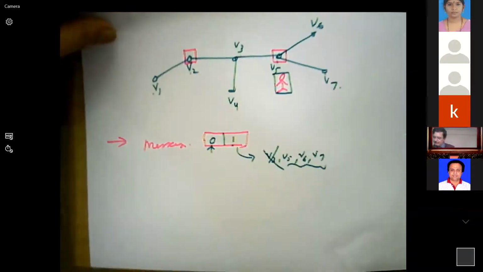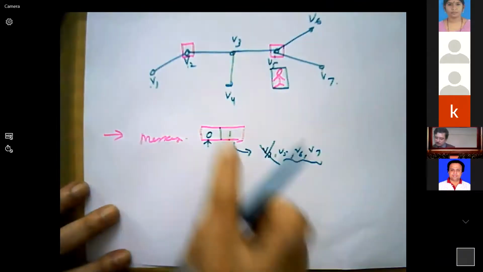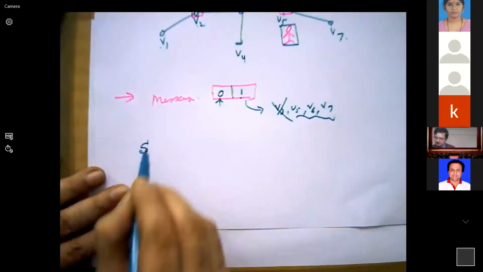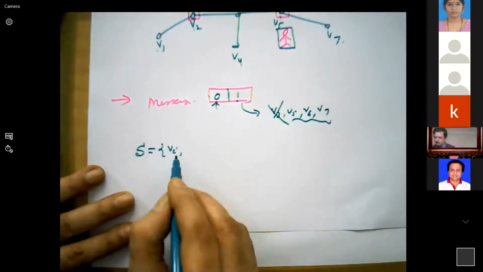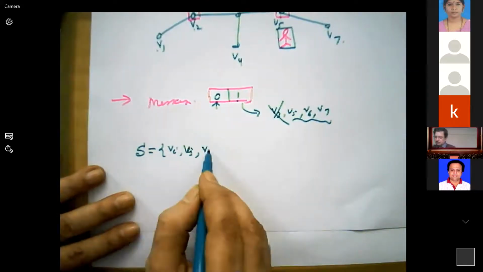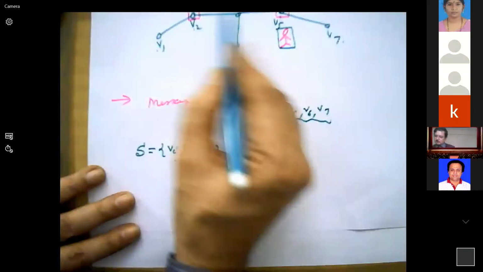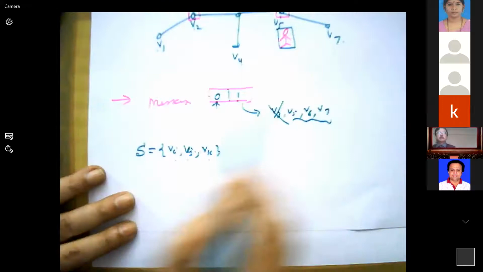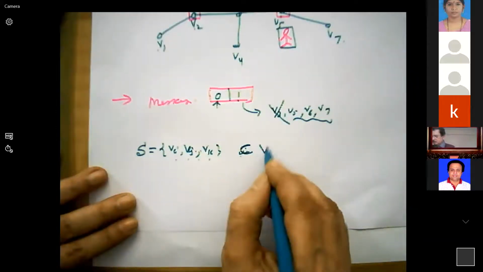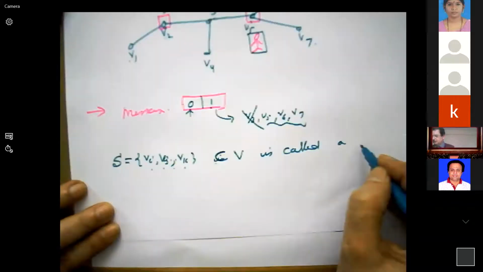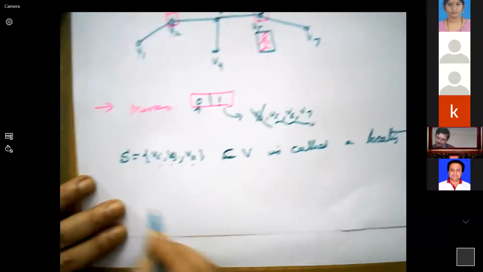To identify that, he defined mathematically the set S consisting of the places Vi, Vj, Vk, etc. These all together we'll call S. S, a subset of V, is called a locating dominating set.